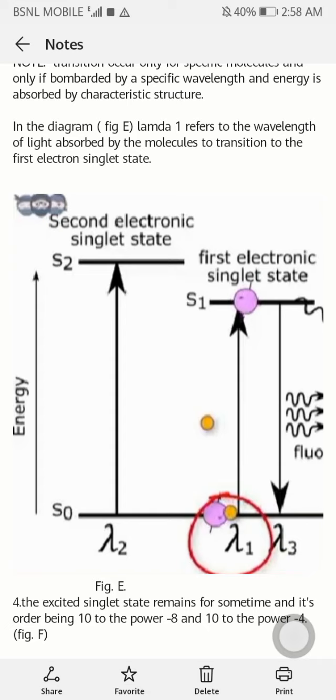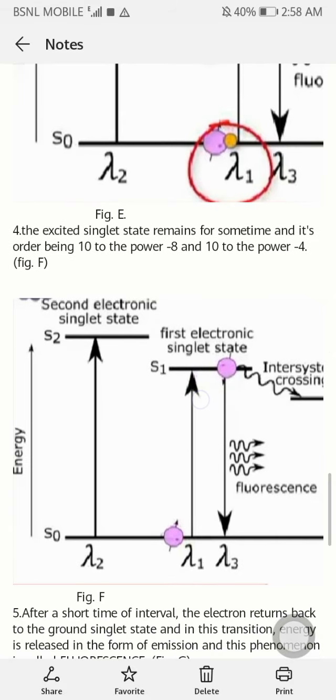Here lambda 1 refers to the wavelength of light absorbed by the molecule to transition to the first electronic singlet state, and it is excited to the first electronic singlet state. That's all about the third step.